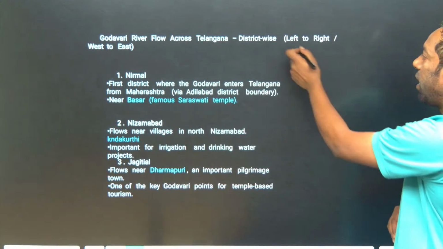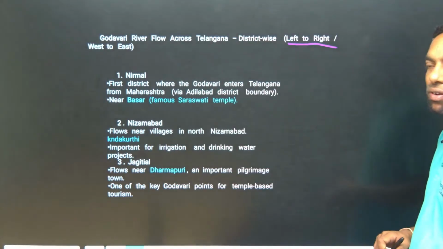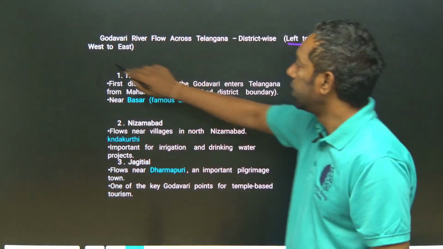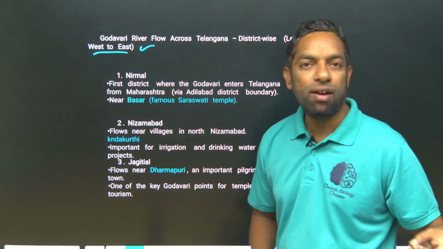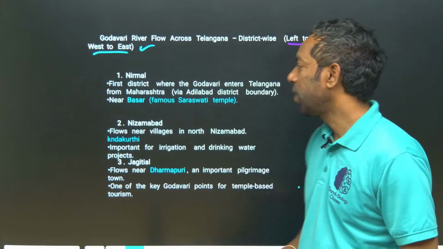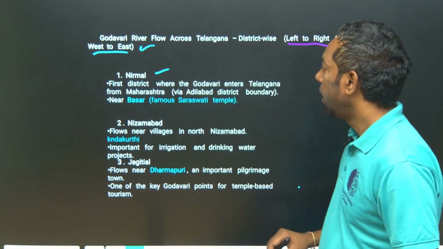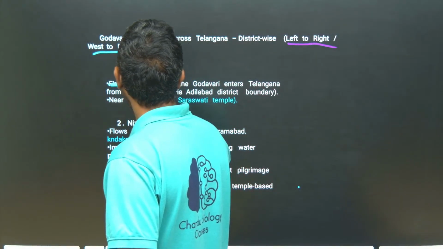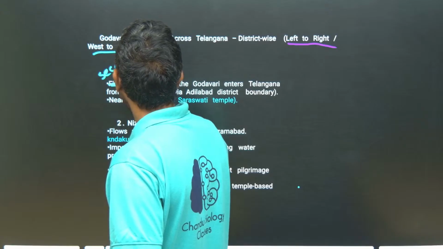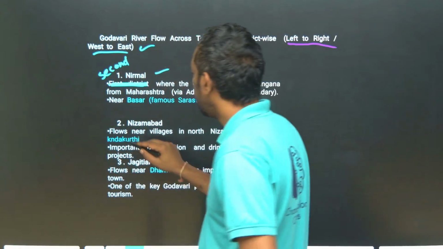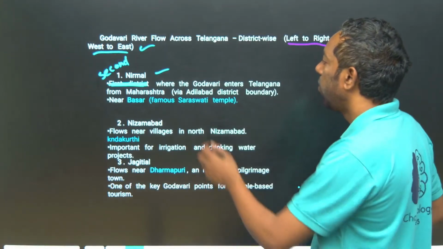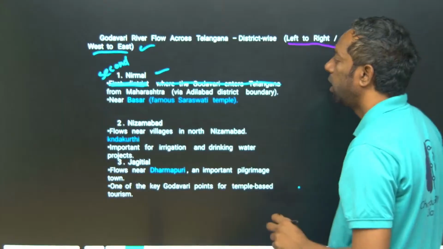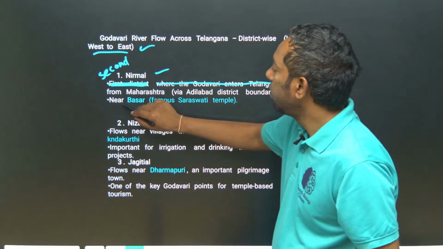They can ask you left to right, or they can ask you west to east. Nirmal is actually not the first district, it is the second district. First is Nizamabad, where the Godavari enters Telangana, not here.